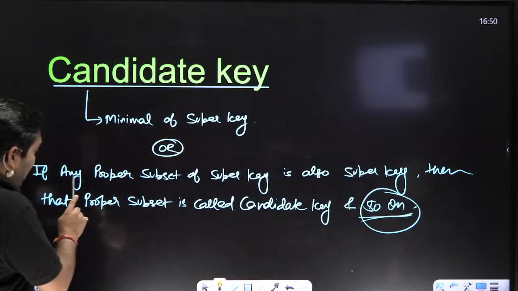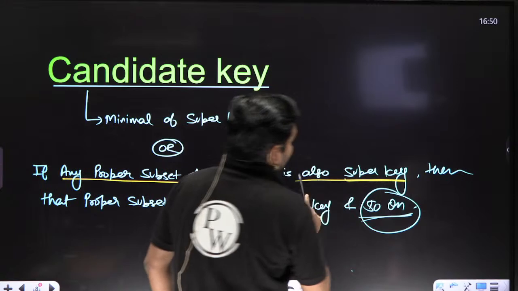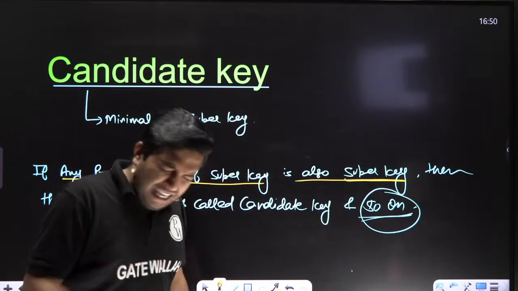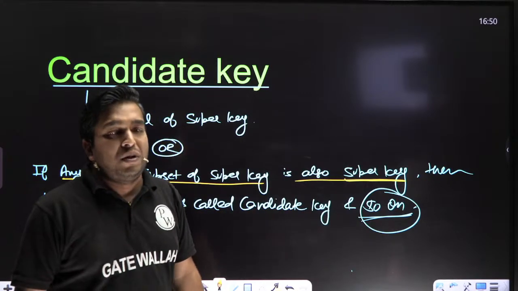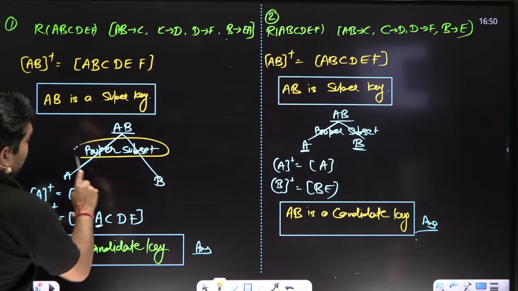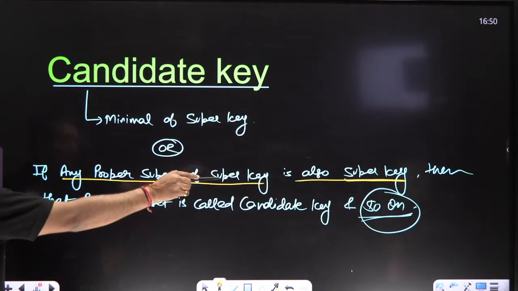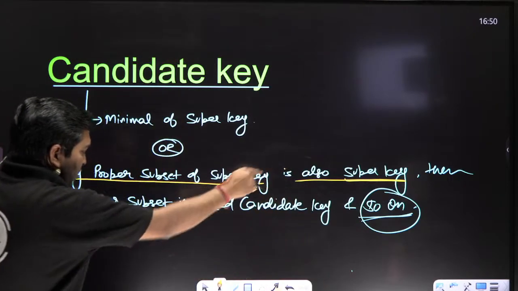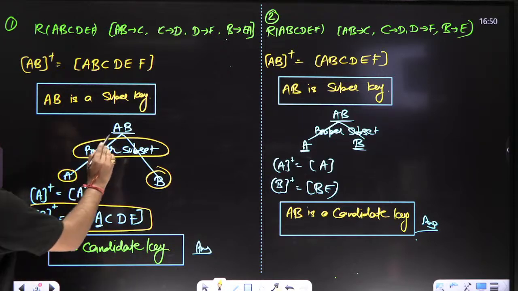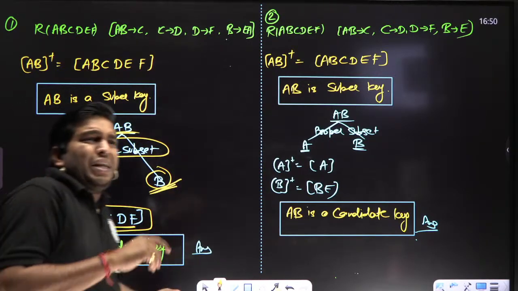And if any proper subset of a super key is also a super key, why have I written this definition? Although it is an incomplete definition, I have written it for a reason. If any proper subset of a super key is also a super key, arre, super key means what?